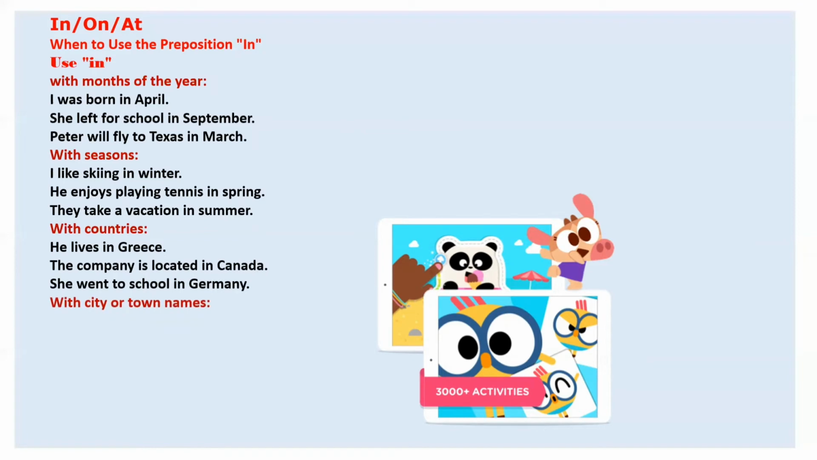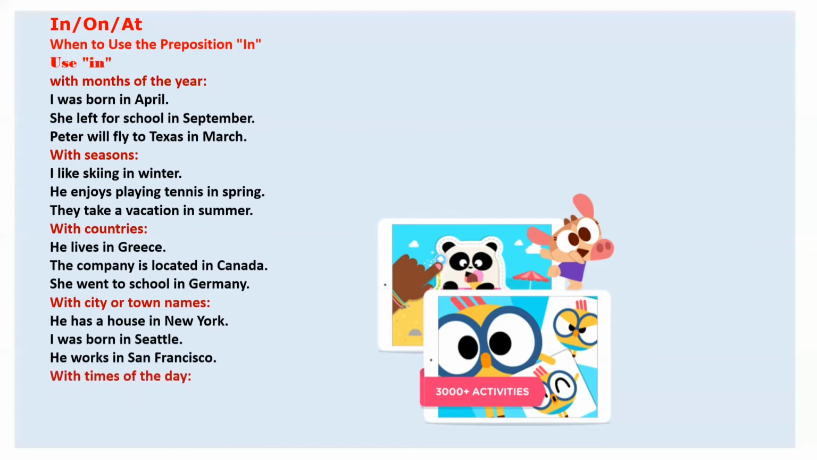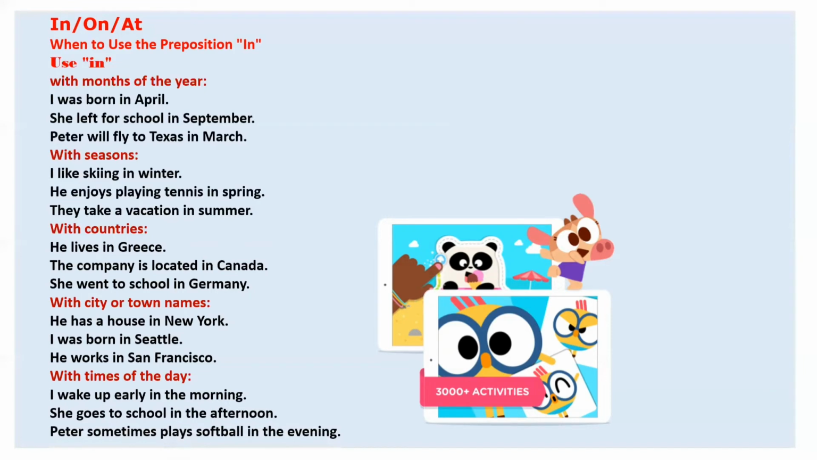With city or town names also we use in. He has a house in New York. I was born in Seattle. He works in San Francisco. With times of the day, like I wake up early in the morning, she goes to school in the afternoon, Peter sometimes plays football in the evening. So, in we use for months, seasons, countries, cities or towns, and times of the day. You have to keep this in your mind.